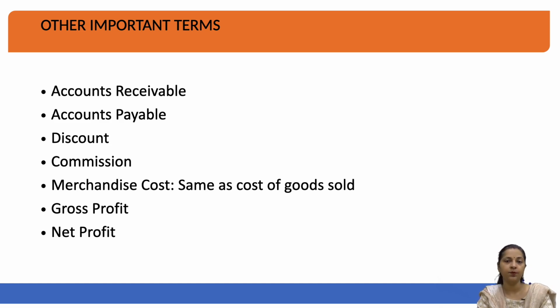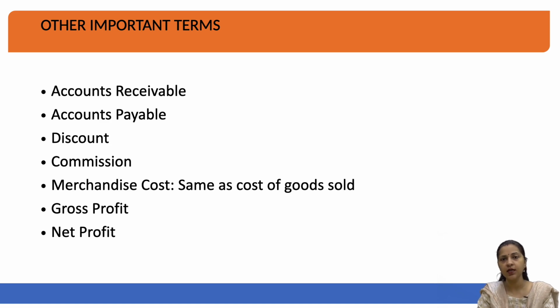The next aspect here is gross profit. Gross profit is the difference between sales and cost of goods sold. You can calculate the gross profit by subtracting cost of goods sold from your sales value. The next term here is net profit. Net profit means when you have subtracted all the direct and indirect expenses from your sales value, you will arrive at net profit. It is also called profit after tax in summation form.